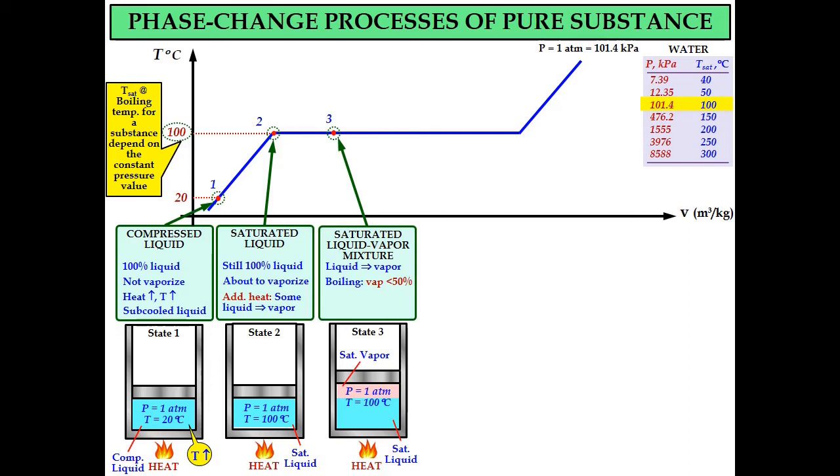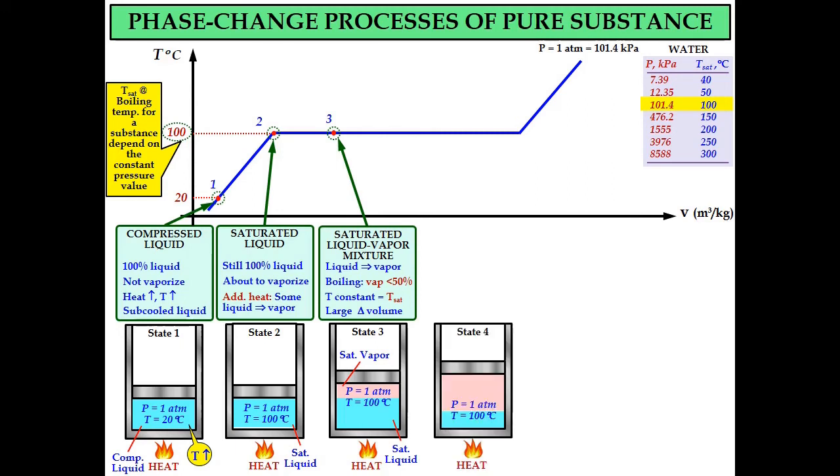And at this state number 3, if we look at the diagram, during the boiling process, in terms of percentage, the vapor is still less than 50%, and the rest is liquid phase. And during the process, the temperature is constant throughout, and the temperature is equal to T saturated. During the boiling process, where liquid changes to vapor, a large volume change occurs.